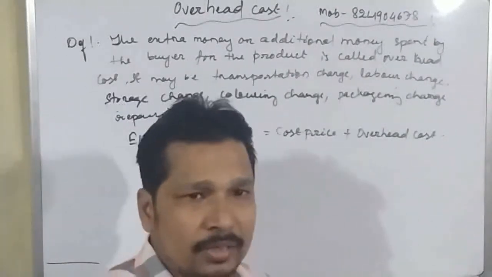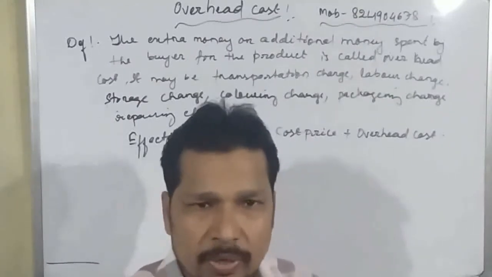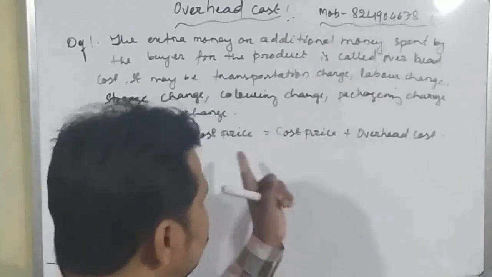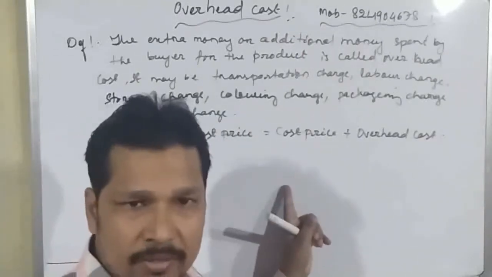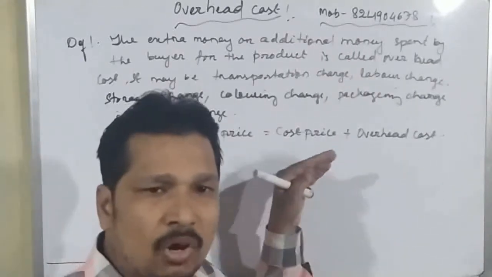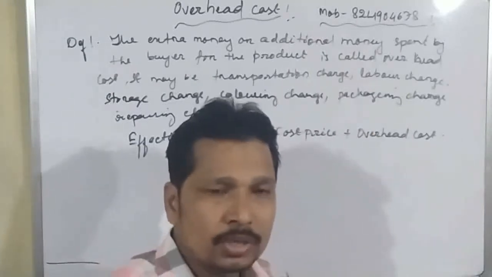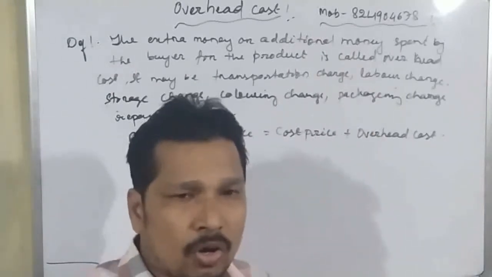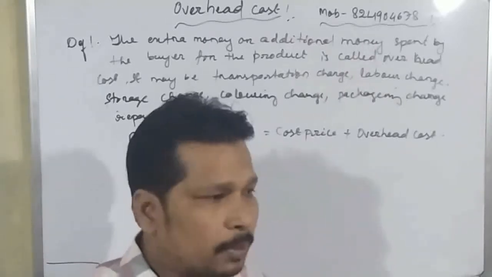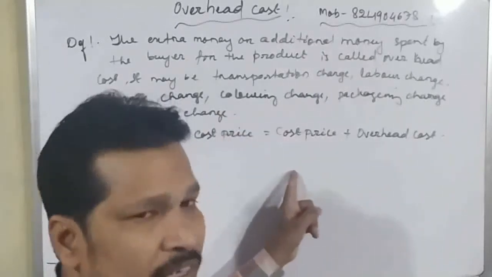And we know that the profit or loss depends upon the cost price. But now the loss or profit depends upon this effective cost price, because this cost price as well as this overhead cost we have already spent for that product. Okay, student. So now the amount of the profit or loss, or percentage of profit or percentage of loss, we will calculate according to this effective cost price.